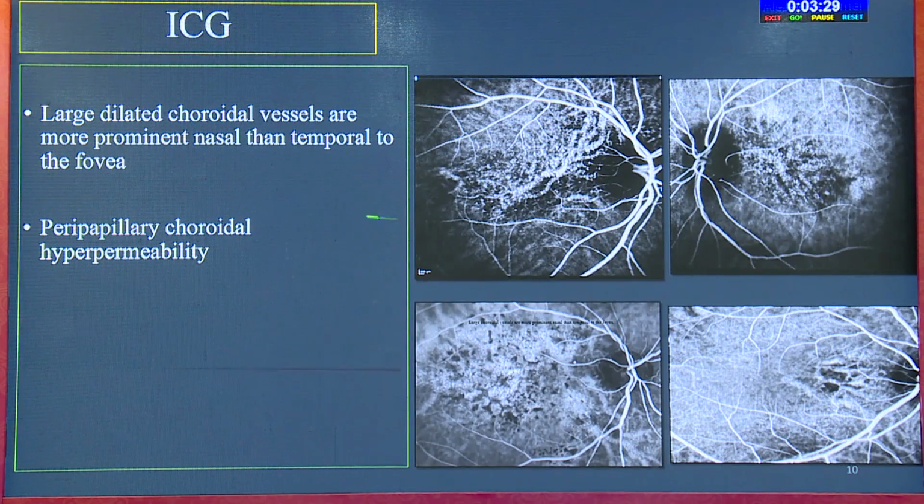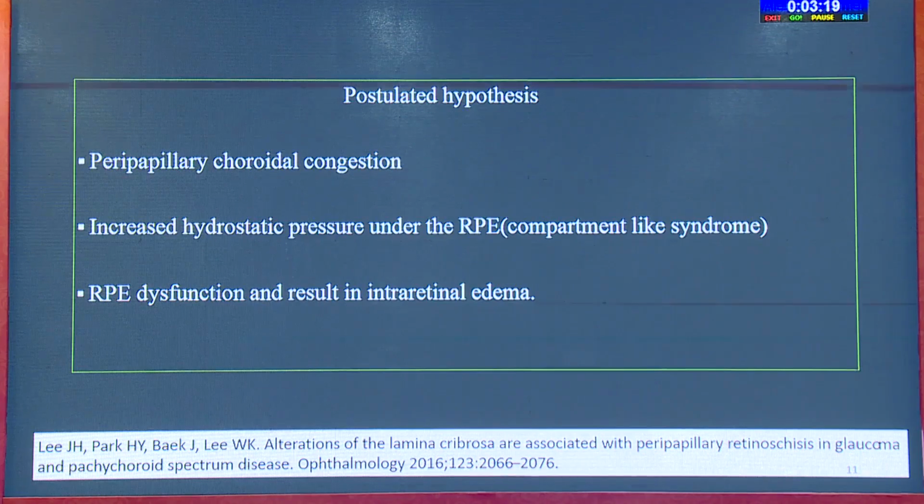An ICG would pick up a presence of dilated vessels, and because of these dilated vessels there would be peripapillary choroidal hyperpermeability. The postulated hypothesis for intraretinal edema is that because of peripapillary choroidal congestion, there is increased hydrostatic pressure, and that leads to RPE dysfunction and intraretinal edema.